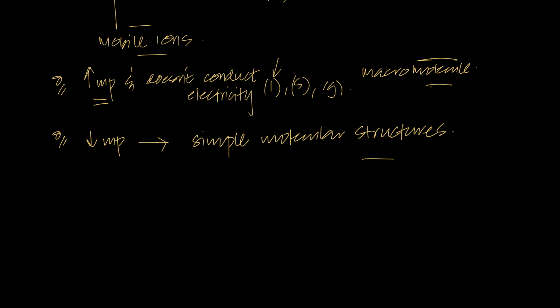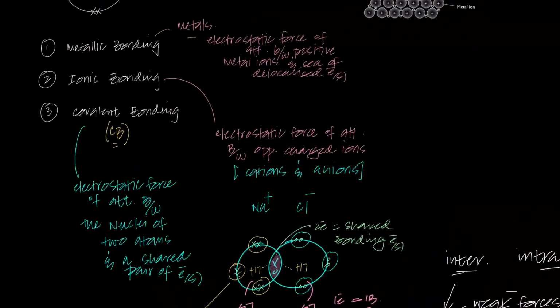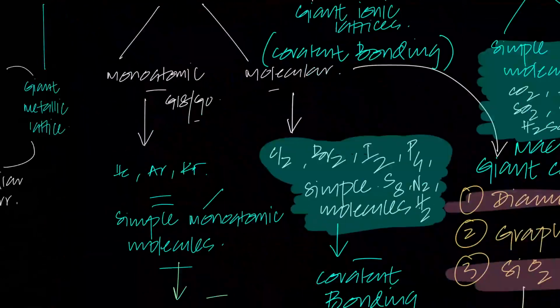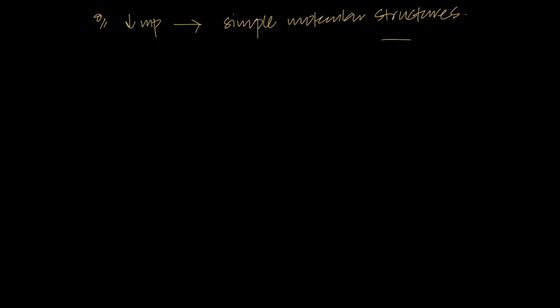Now, this is where we transition into A-levels. Remember when I was talking about the definitions, you'll have to write the definitions as stated: electrostatic force. Metallic bonding is also electrostatic force. Ionic bonding is also electrostatic force. Covalent bonding is also electrostatic force. Why aren't we using the prior definitions? Why aren't we saying transfer of electrons from metal to non-metal, or bonding between two non-metals for covalent bonding?